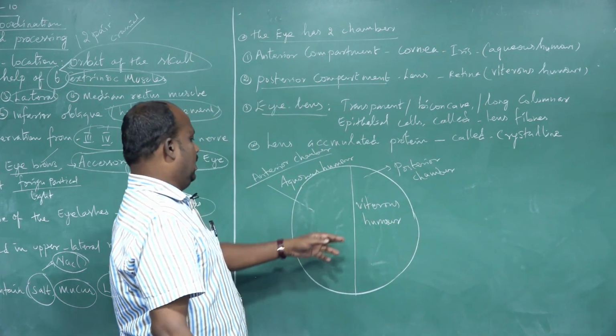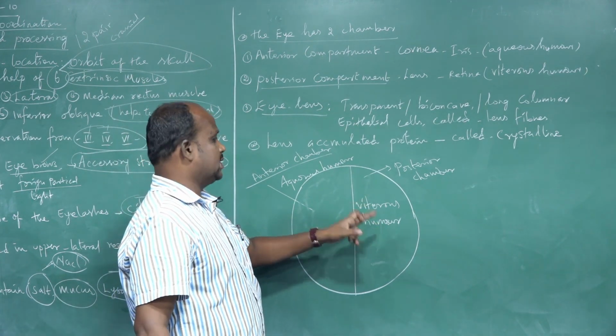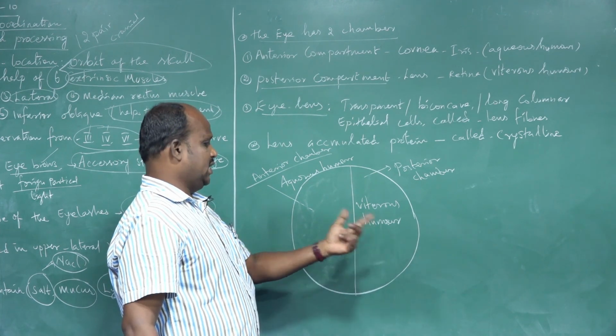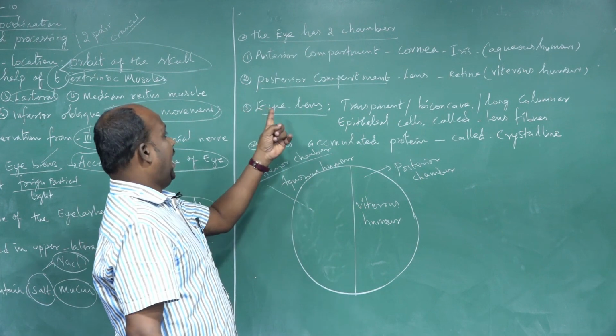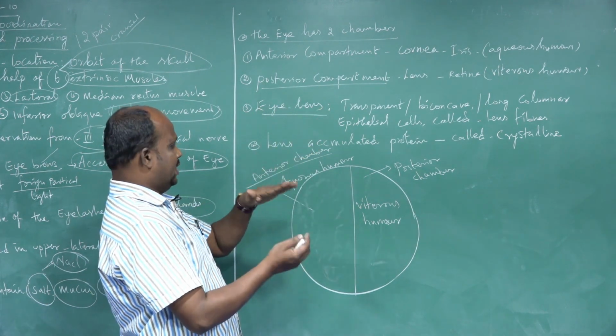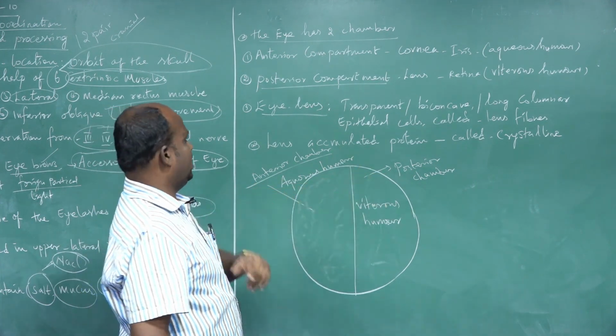Vitreous humor. Vitreous humor is a gelatinous mucoprotein. It's a protein, jelly-like substance. It fills the posterior chambers. Now, the anterior chamber and the posterior chamber are present between two parts.